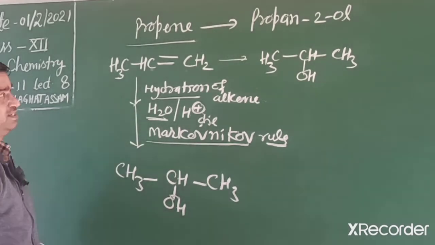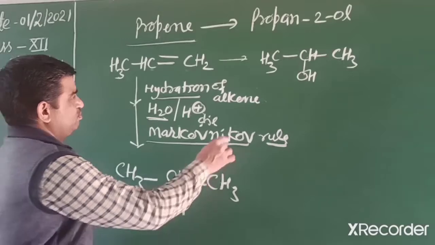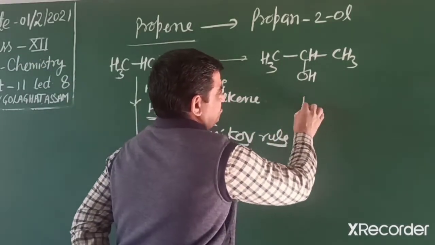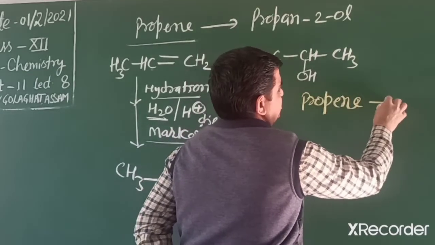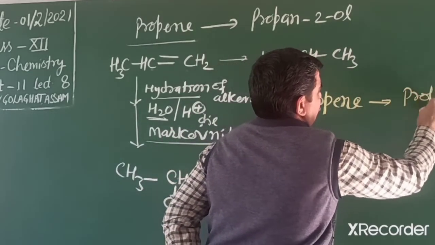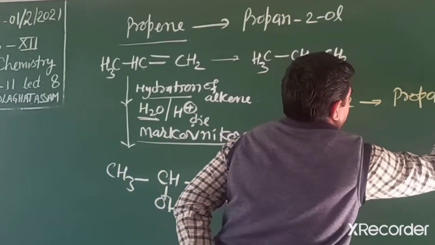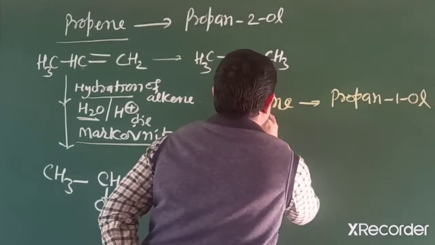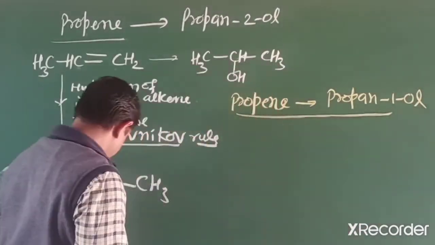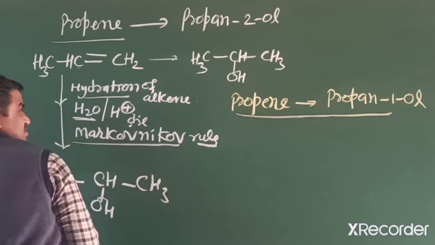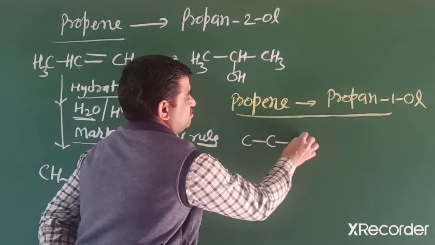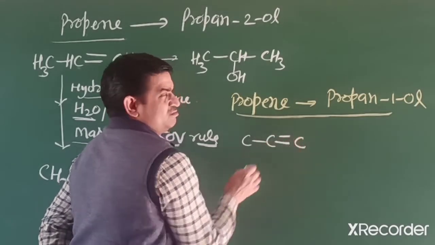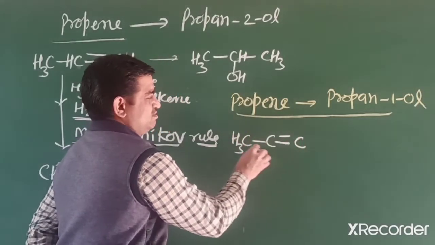If this reaction occurs in this way, propene converts into propan-1-ol. Then how can we convert? So first we have to write its structure. Propene means this one, propene.